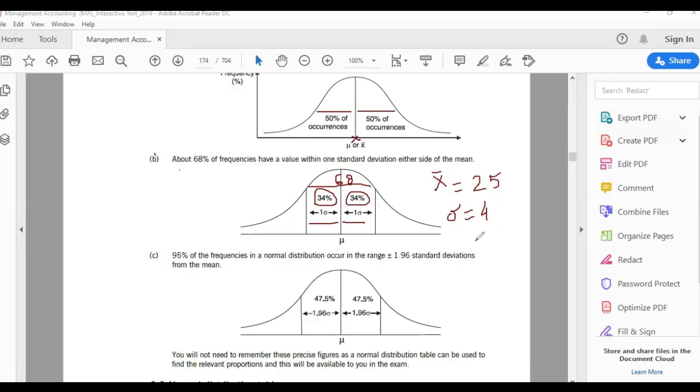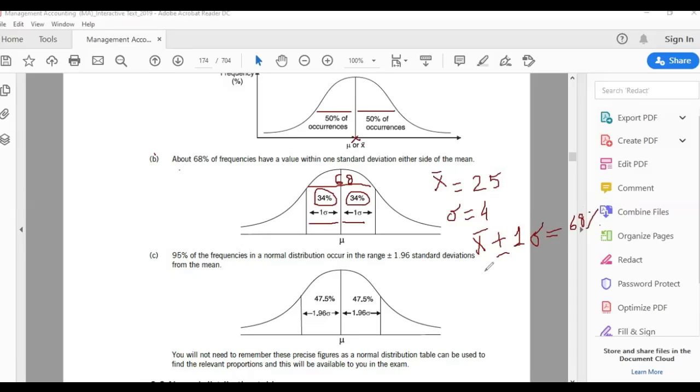So you say that x bar plus or minus one standard deviation covers 68%. What does that mean? I will explain, just be patient.